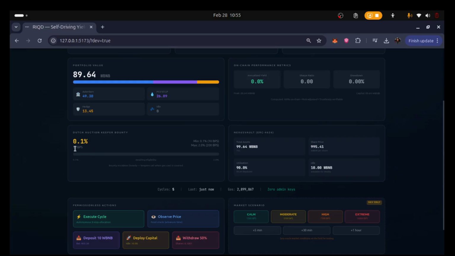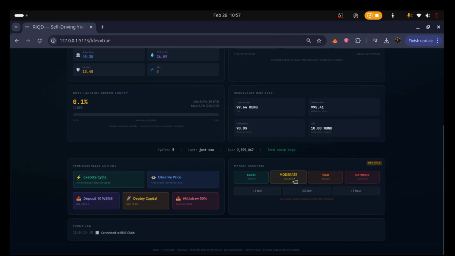Bounty, a Dutch auction mechanism. The execution bounty escalates from 0.1% to 2% over 1 hour. This incentivizes timely permissionless execution. Vault, ERC-4626 compliant. Standard interface. Any wallet works. In the Simulation Controls panel, I'm clicking Moderate.